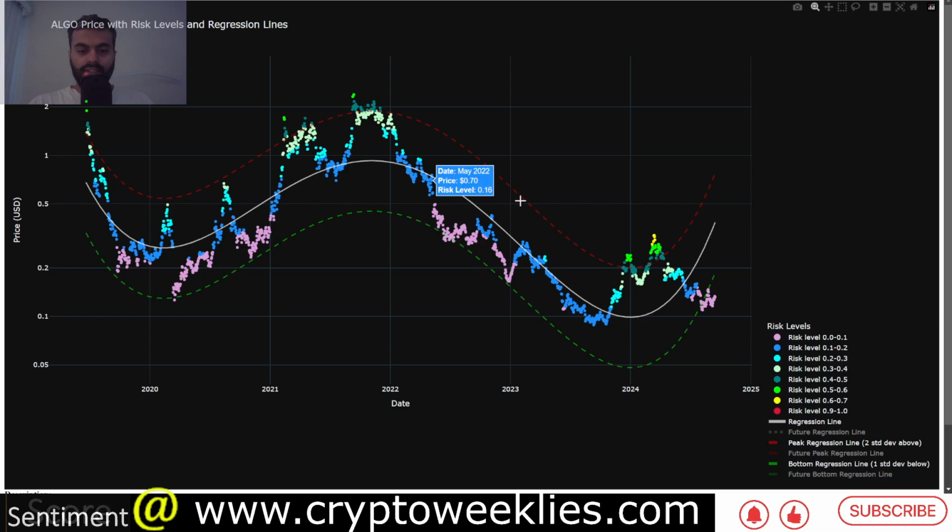If you normalize the risk behavior across the entirety of its price action, the current risk is at around 0.01. That means, per the risk level, this is the best time to dollar cost average Algorand. You can see historically, whenever the price was in this risk band, this purple or plum colored risk band, it was a good time to dollar cost average.